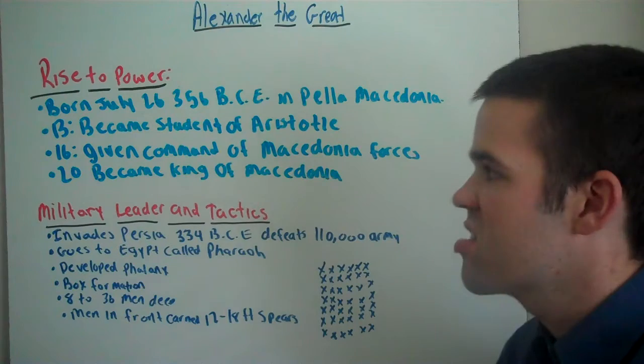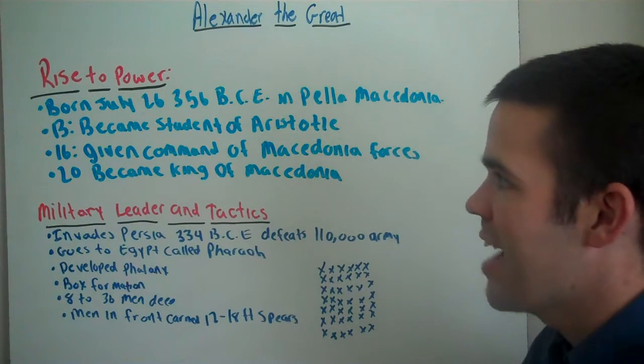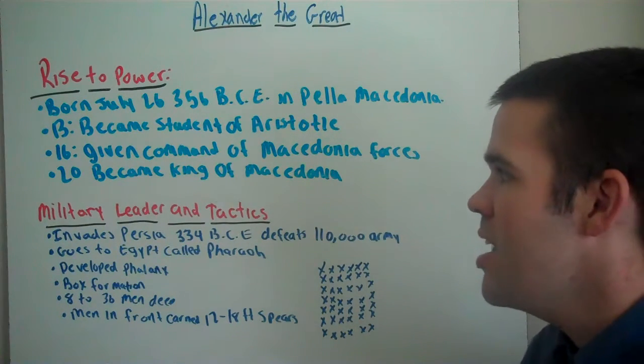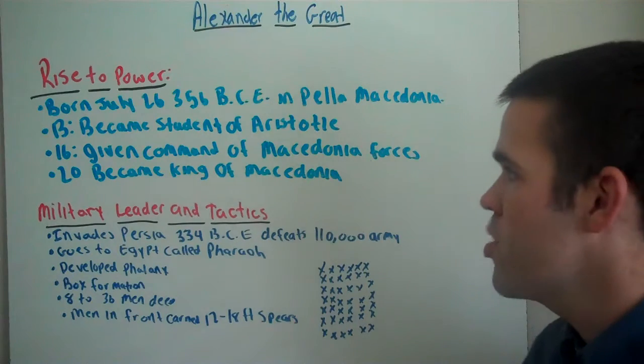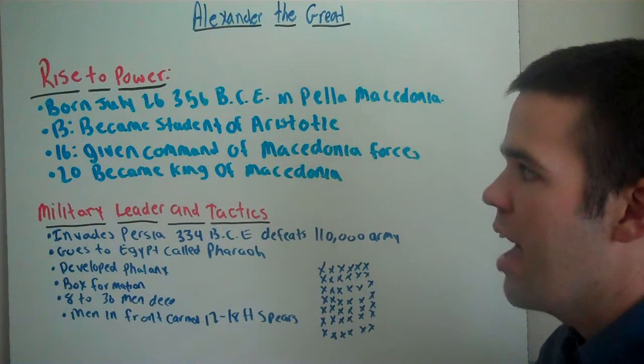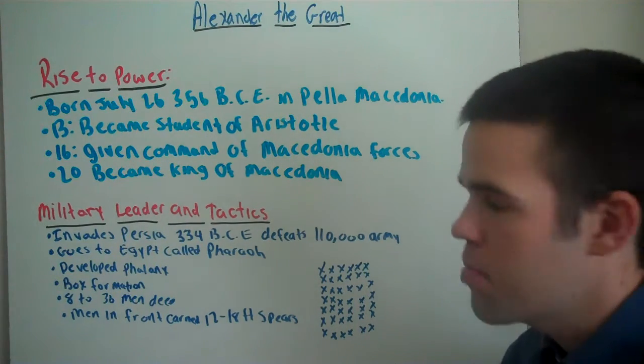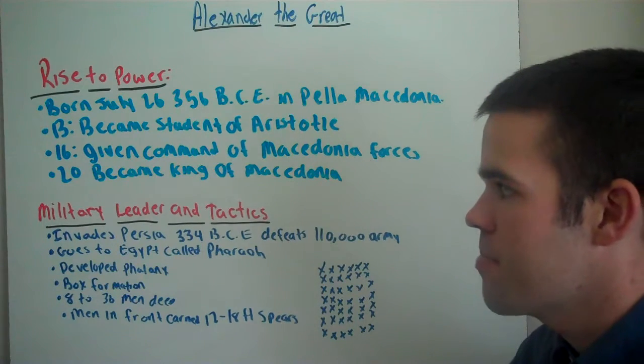Aristotle was believed to be the smartest mind of that time. At the age of 16, he was given command of his father's forces in Macedonia. At the age of 20, he officially became the king of Macedonia.